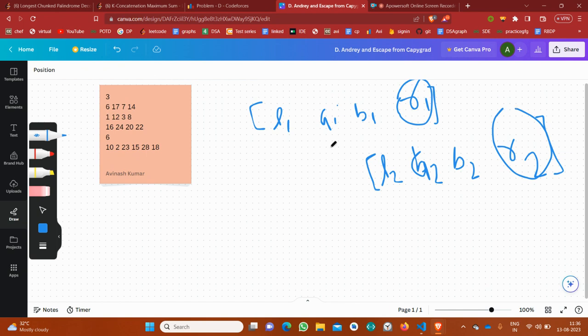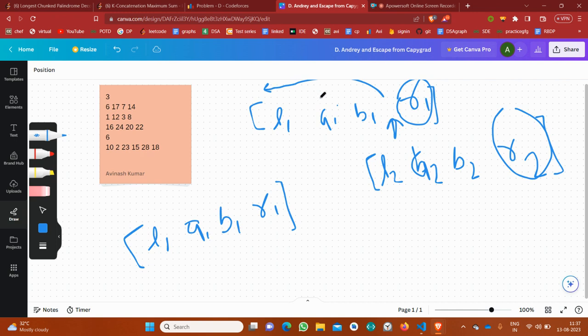Because if a point lies here, then obviously it doesn't make sense to use this portal.